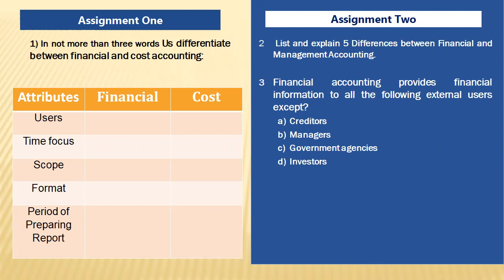So as I mentioned, we list and explain 5 differences between financial and management accounting. So I know you'll be thinking, this guy did not teach us management accounting. He taught us cost accounting. So that's the research you have to do. So the last one is financial accounting provides financial information for the following external users. Which of these is not an external user? Is it creditors? Is it managers? Is it government agencies? Is it investors? Whichever one you pick.